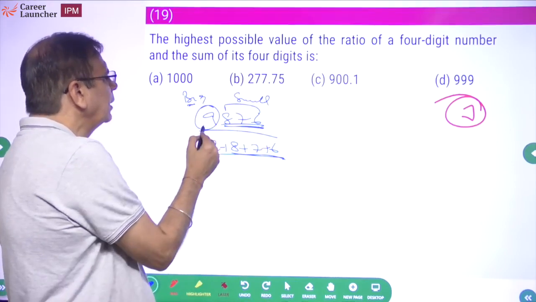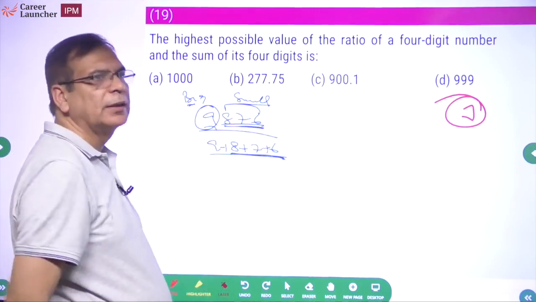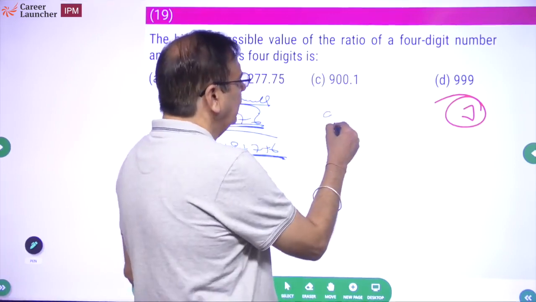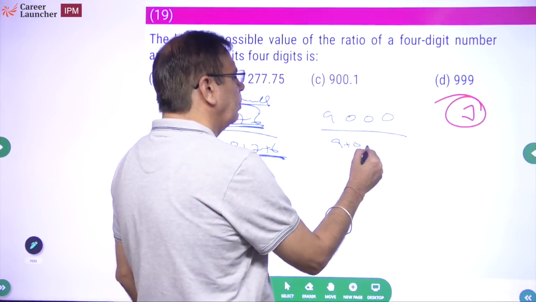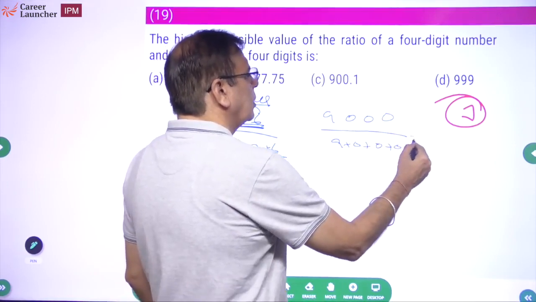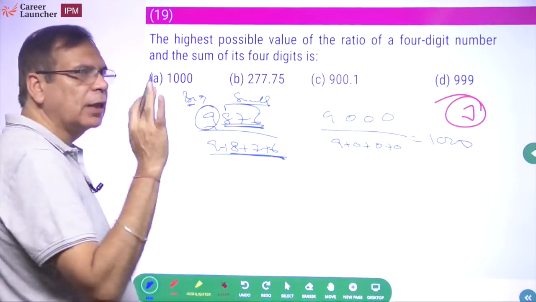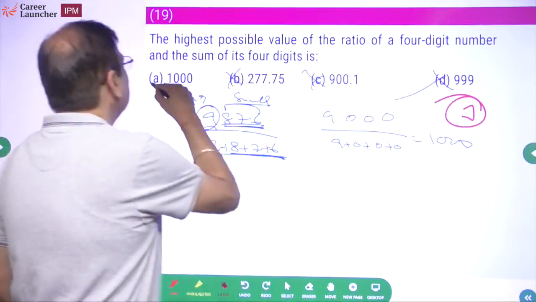Because if this is big, then the numerator will be very big. If these three are small, the summation, the denominator will become small. So what is the extreme case? 9, 0, 0, 0 divided by 9 plus 0 plus 0 plus 0, which is equal to 1000. So my answer has to be 1000 or greater than 1000. Less than 1000, 1000, 1000, less than 1000, this will be the answer, right?